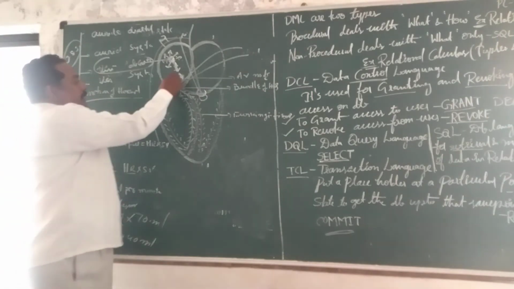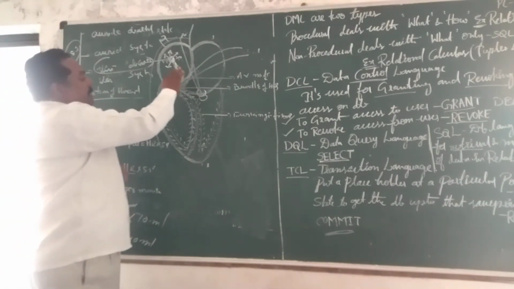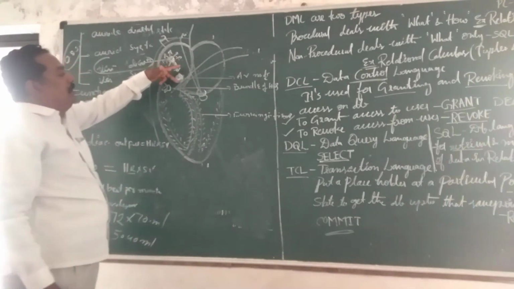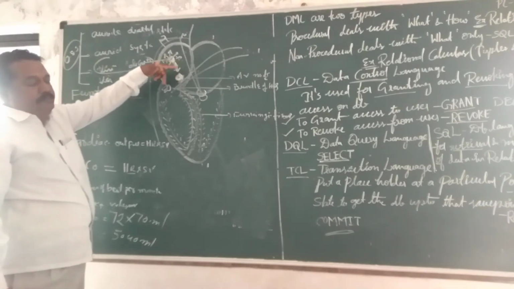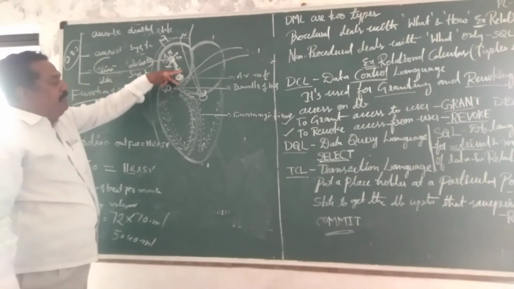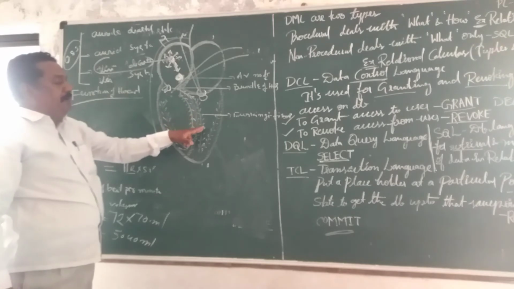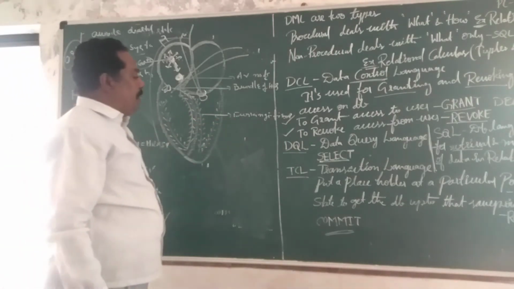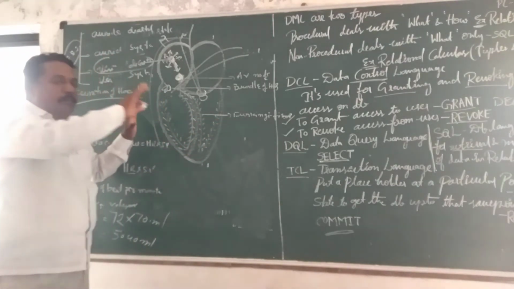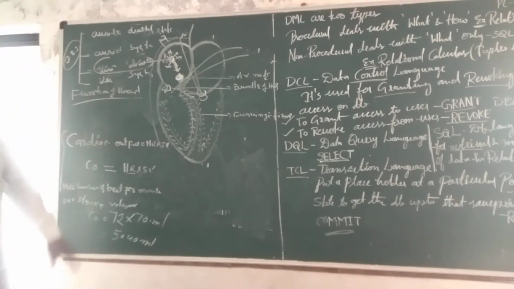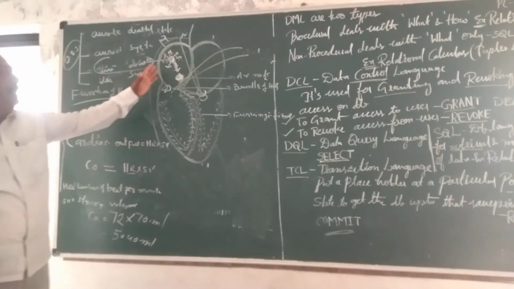Automatically the AV node receives the information. At that time the AV node enters into a fiber-like structure called the bundle of His. It bifurcates into two important branches, called the Purkinje fibers. The Purkinje fibers are distributed throughout the ventricle.